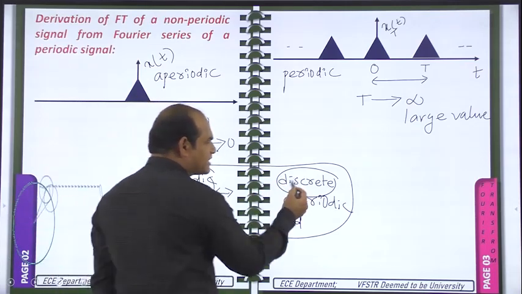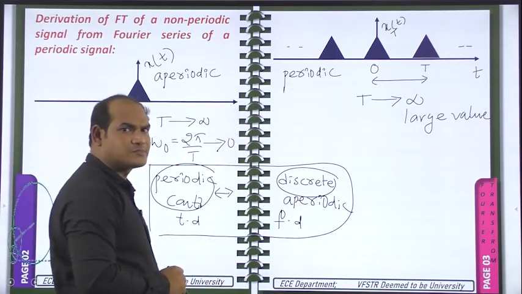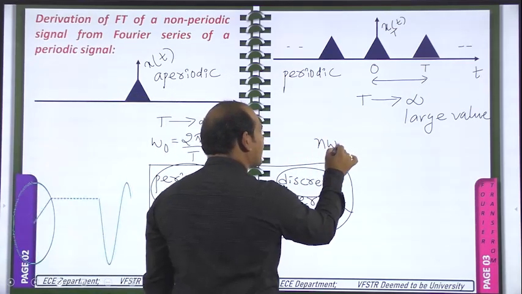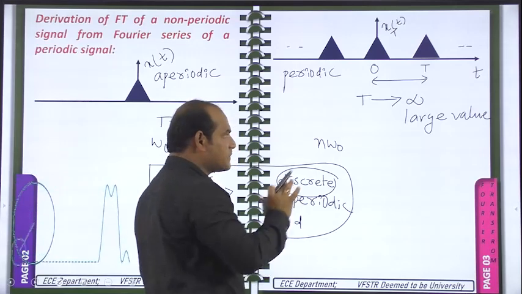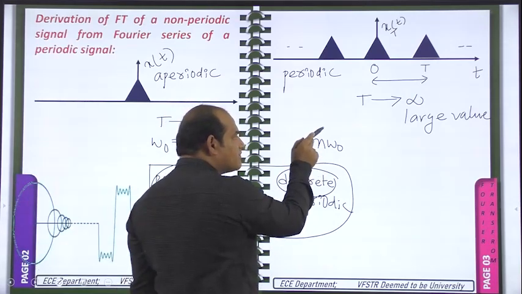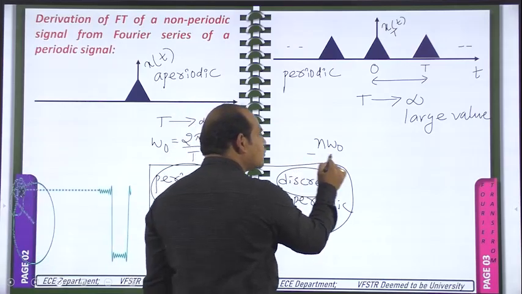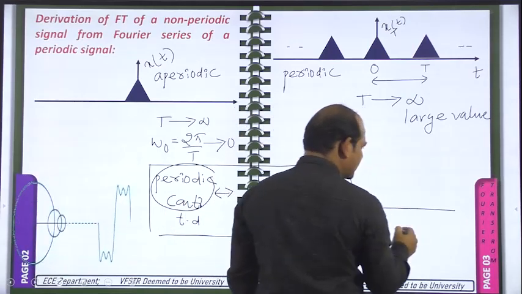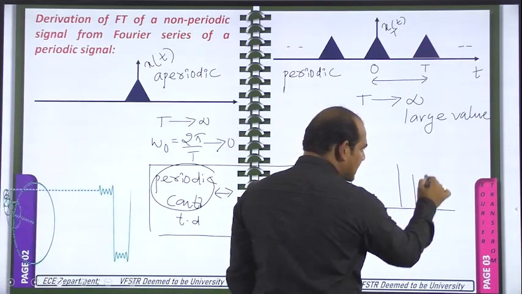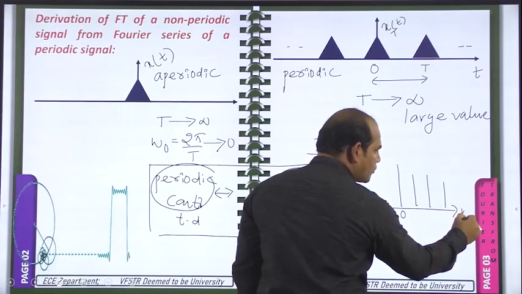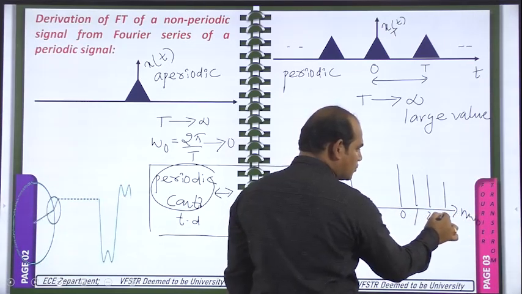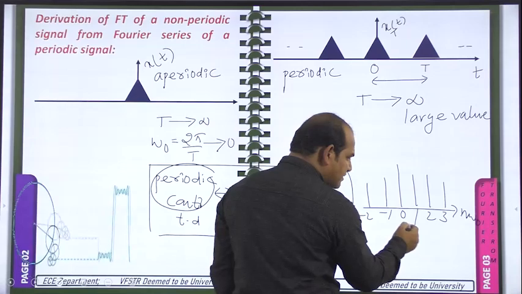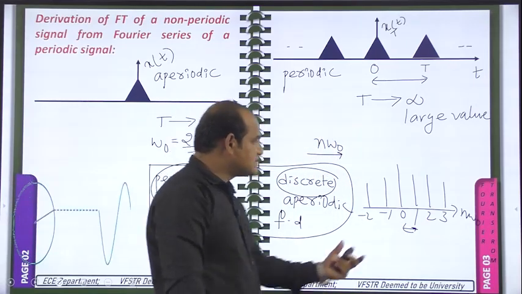Whatever spectrum we are drawing, Cn versus frequency, that is a discrete spectrum we will get at different values of n. So on the x-axis what is there? N omega naught is there in the spectrum of the Fourier series for a periodic signal. Since this omega naught is becoming a very small value, nearer to 0, these n omega naught values are very close to each other. If you see the spectrum of the periodic signal using the Fourier series, you will get it like this. This is 0. Here n omega naught is there. So here n is equal to 1, n is equal to 3, and here minus 1, minus 2. Like this, you can see some space is there in between these two.